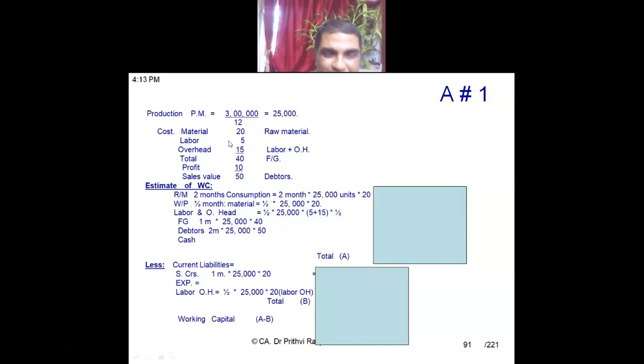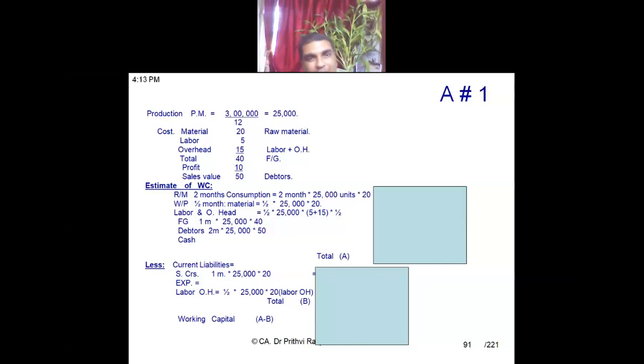When you calculate working capital, we will calculate raw material, then WIP. When you take WIP, we have to consider all these things. Material will be considered at 100%. Labor, these two items are there, 5 plus 15, but we have to take it at 50%, as I explained just now, because labor and overheads are incurred evenly. In some items it is fully incurred, sometimes it is not incurred, so we will be taking 50% of this. In the next step, you will be able to understand it. Let us follow the next step now. Are you getting it?